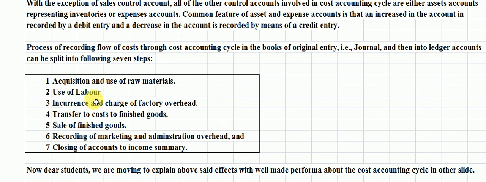7 parts. First, acquisition and use of raw material, in which we have to deal with materials. Second, use of labor, in which we have direct labor, indirect labor, admin salaries and selling salaries here. Third, incurrence and charge of factory overhead.